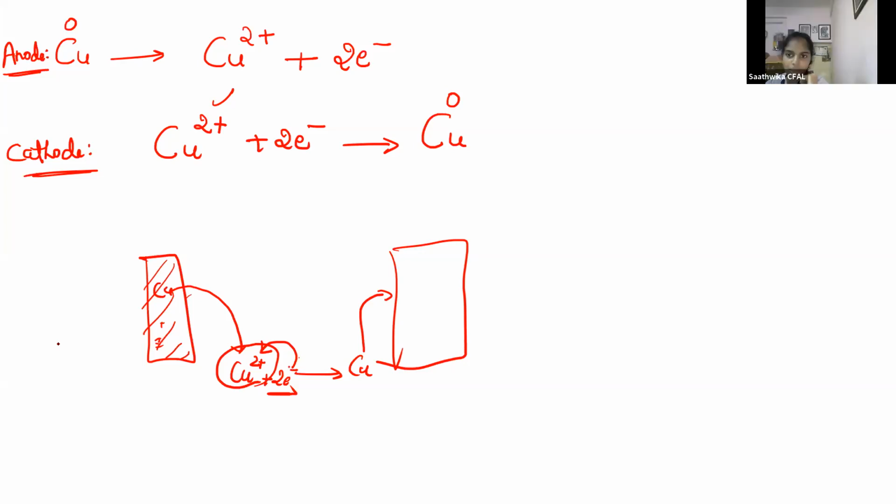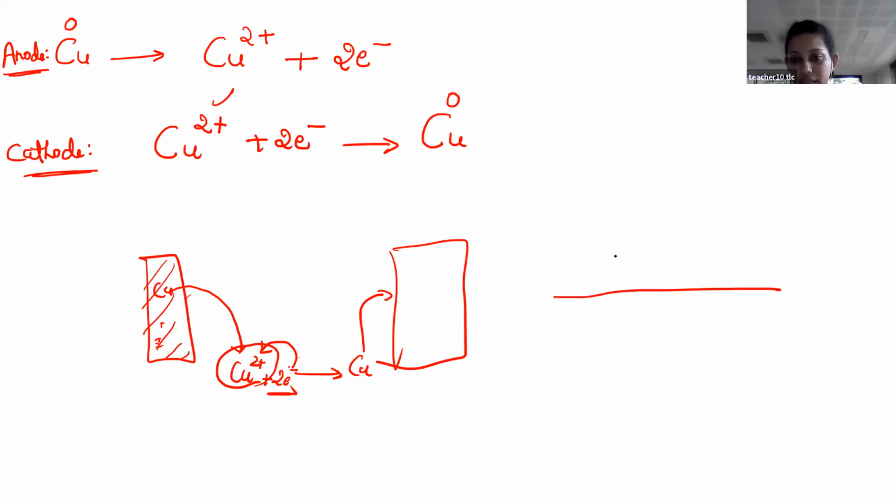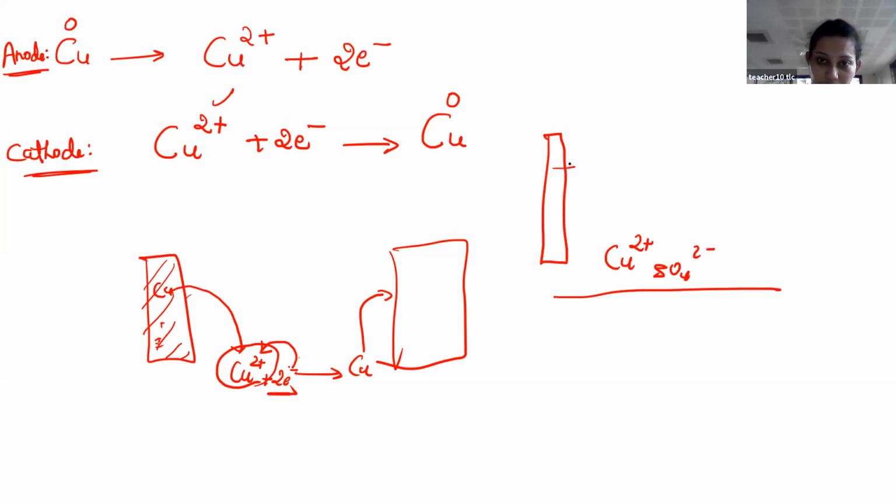In the solution itself, it gets reduced to Cu, like normal Cu. All are the same, you can't distinguish. Your doubt is like this, right? In the electrolyte, Cu2 plus is already there, and SO4 2 minus ion is there, correct? But here some copper metal will be there.